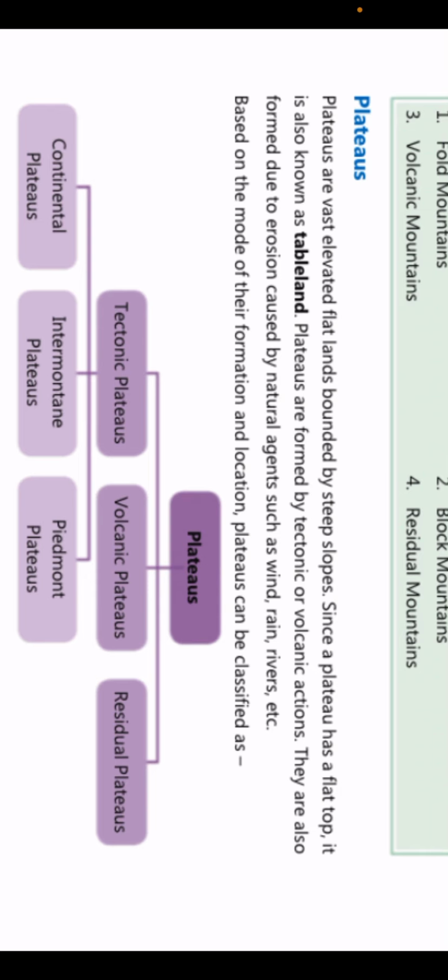They are also formed due to erosion. Erosion also forms them, caused by natural agents such as wind, air, river. Example, what does it mean? Erosion means that when the sand or the soil is being removed from one place to the other because of the rain, because that sand is loose, because maybe there are no plants there, river water से, wind की वजह से they keep eroding. So based on the mode of their formation and location, plateaus can be classified.